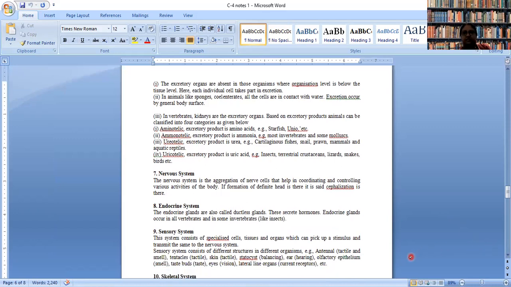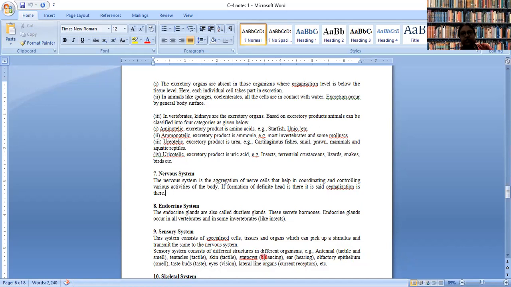So sensory system is composed of sense organs. In case of very lower animals, the sense organ is not that developed, but as they develop, they have separate types of sense organs. For example, they may have antenna, which can sense the motion, that is tactile sense, and sometimes they can sense smell. They can have tentacles, which can sense the motion. Skin can act as a sense organ. We all know we have skin as a sense organ.